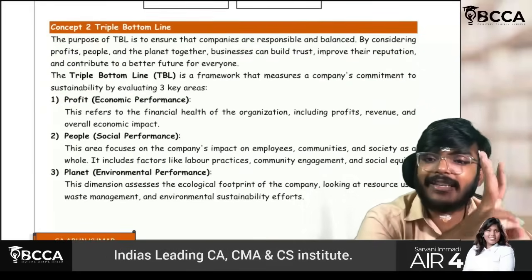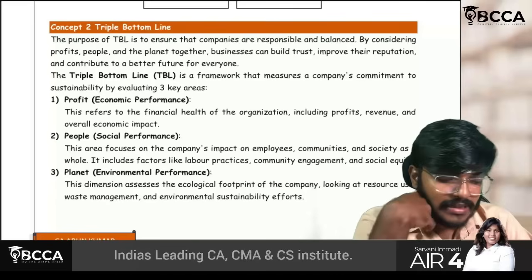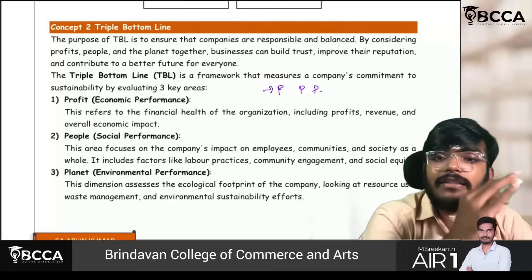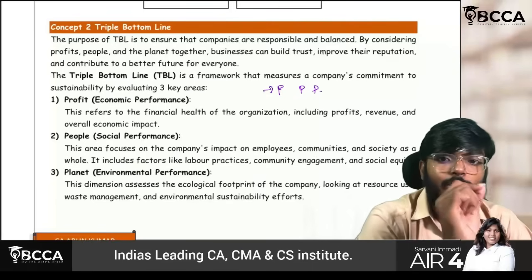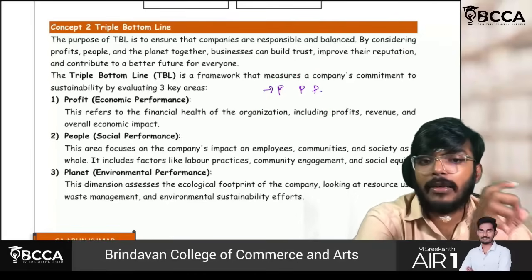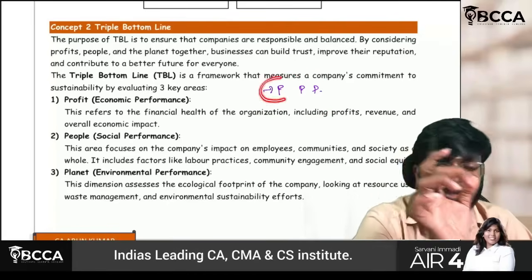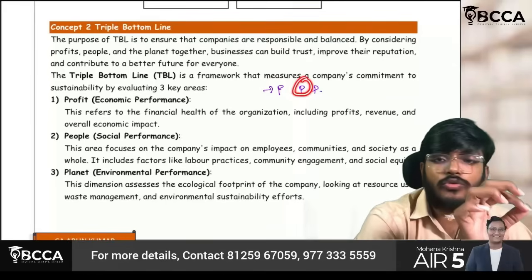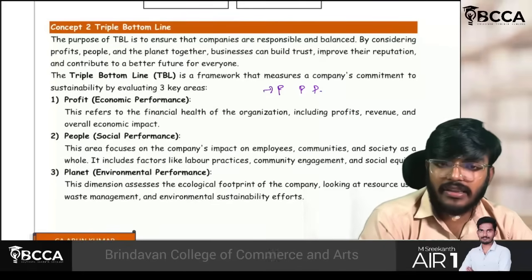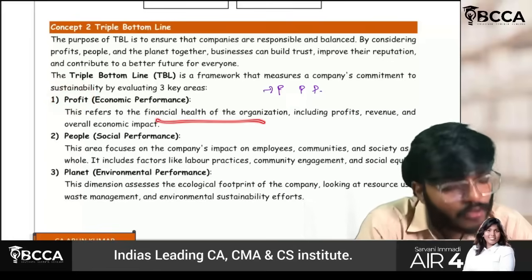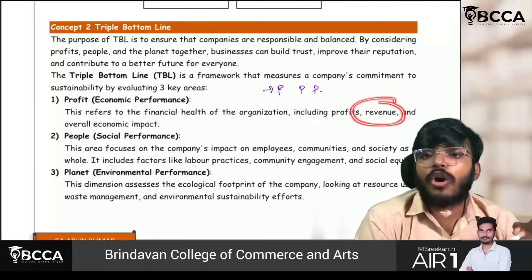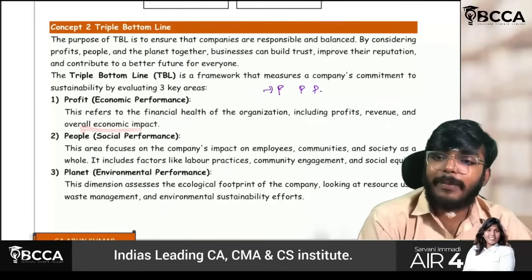Basically it is called the three P's, guys. First P is profit, second P is people, third P is planet. Profit, people, planet. One P refers to economic, another P refers to social, and the last P refers to environmental performance. Here the first P refers to the financial health of the organization: how much profit the entity is earning, what is the revenue of the organization, and what is the overall economic impact.